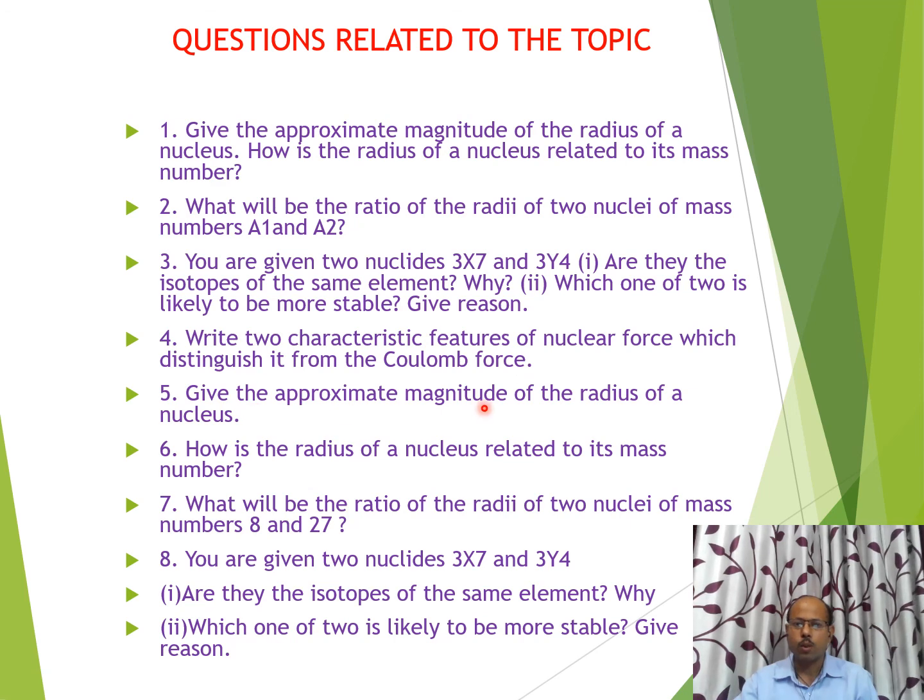Question number 5, give the approximate magnitude of radius of a nucleus. Again, we can write 0.1 Fermi to 10 to the power minus 15 meter. How is the radius of nucleus related to mass number? R equals R naught A to the power 1 by 3. What will be the ratio of radii of two nuclei of mass number 8 and 27? Here it is mass number 8 and 27. If we apply R equals R naught A to the power 1 by 3, the ratio will be 2 to 3, because 2 cubed is 8 and 3 cubed is 27. This question number 8 is a repeated question; we have discussed this in question number 3.